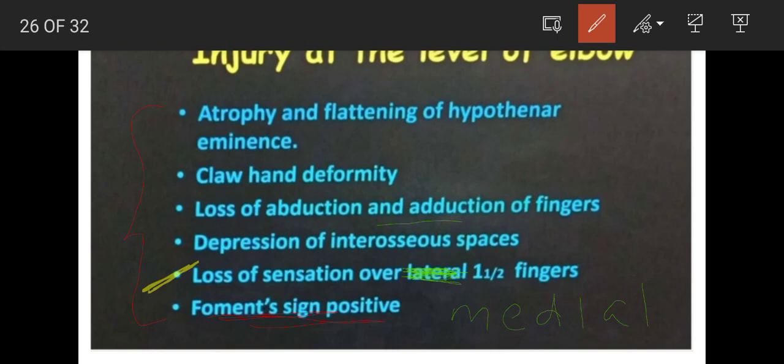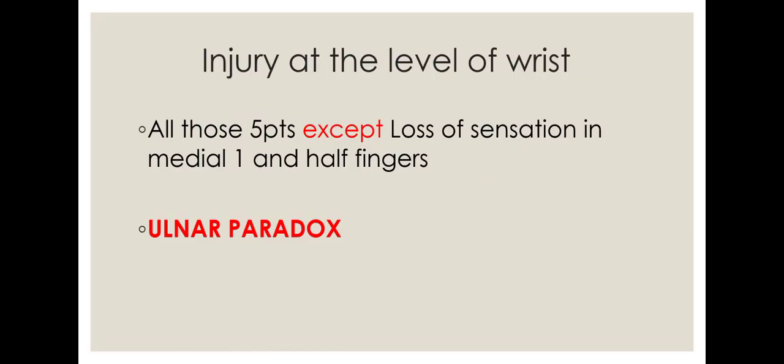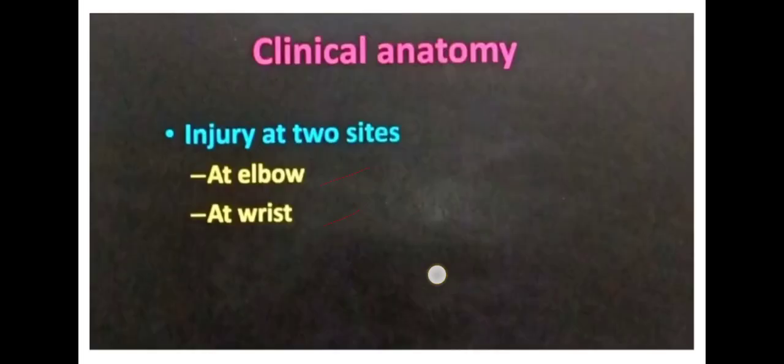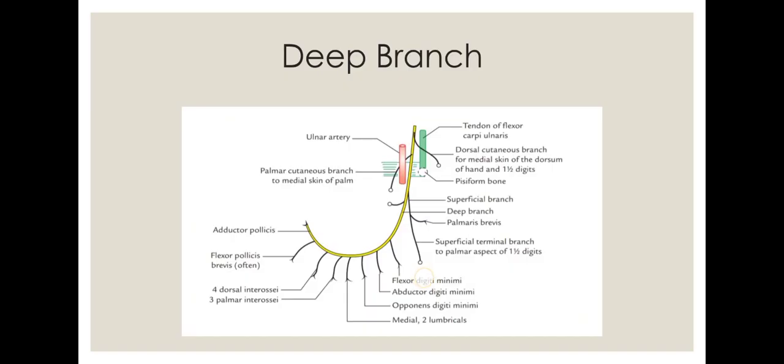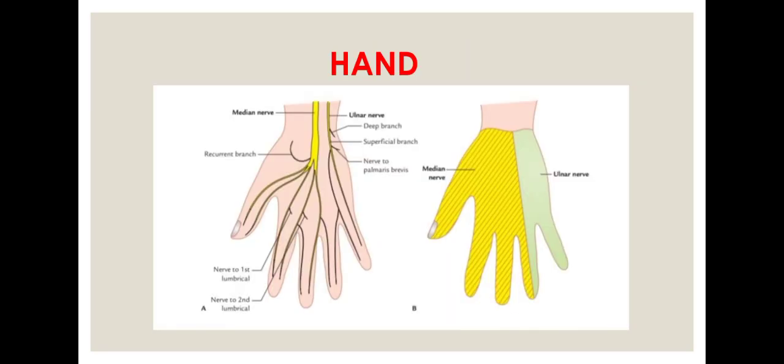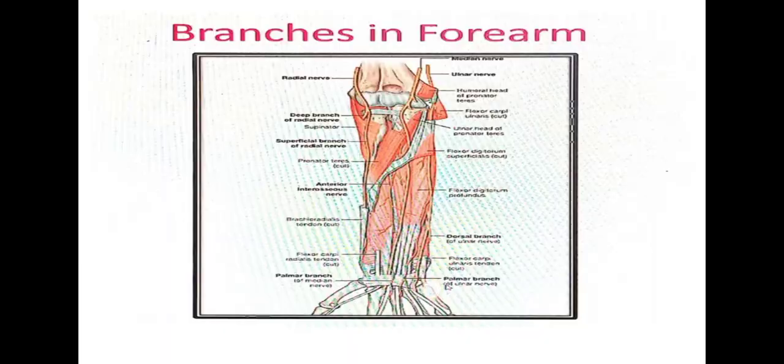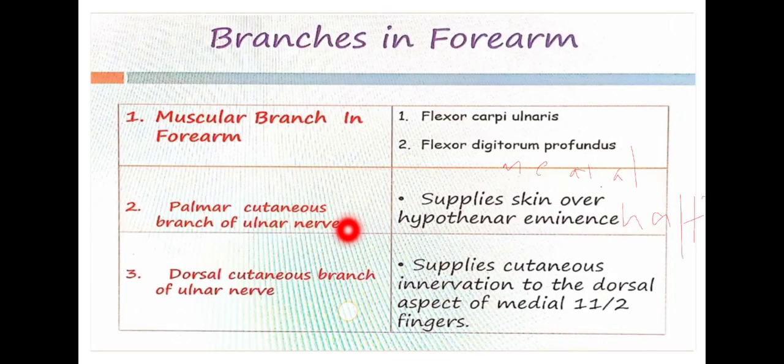The missing point is loss of sensation over the middle 1.5 fingers. Why? Because the ulnar nerve is injured at the level of the wrist. For sensation over the middle 1.5 fingers, the superficial branch supplies the palmar aspect, and the dorsal cutaneous branch supplies the dorsal aspect.